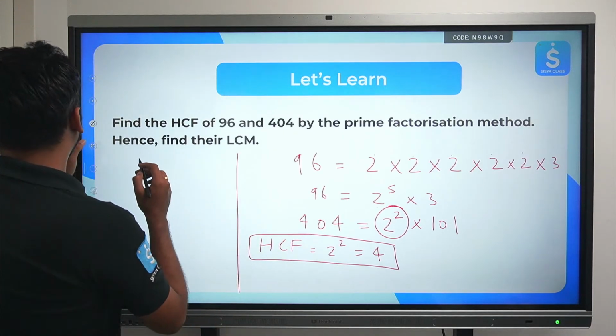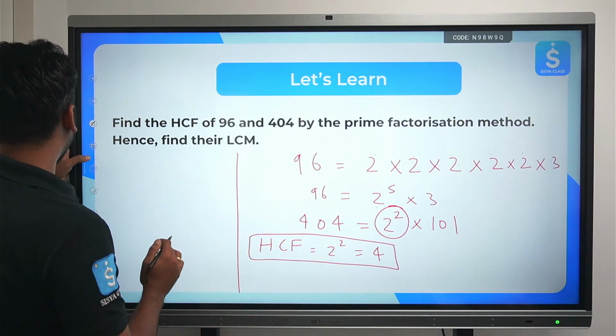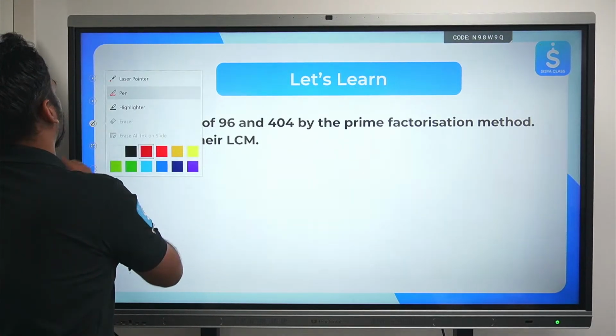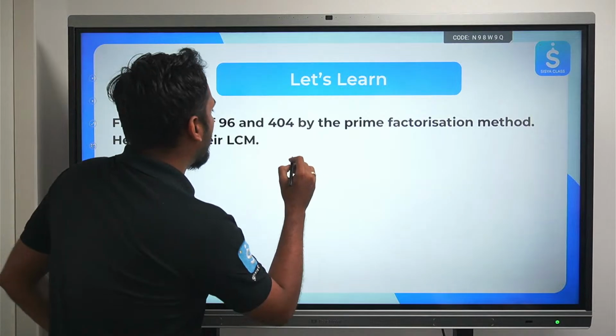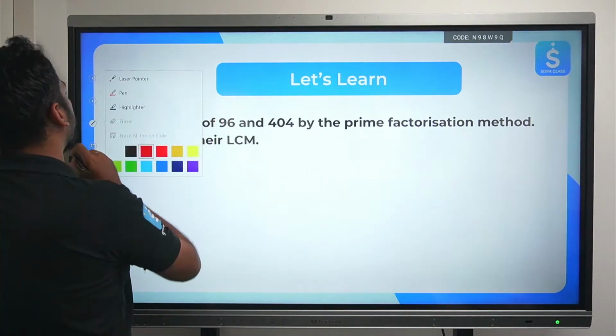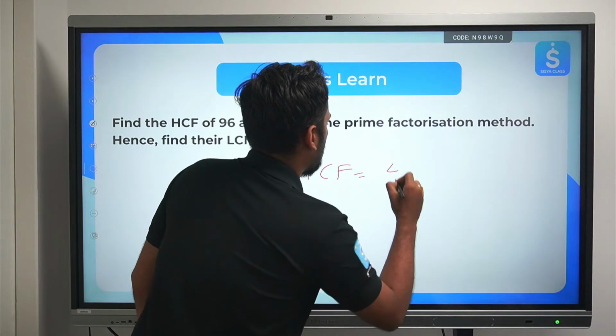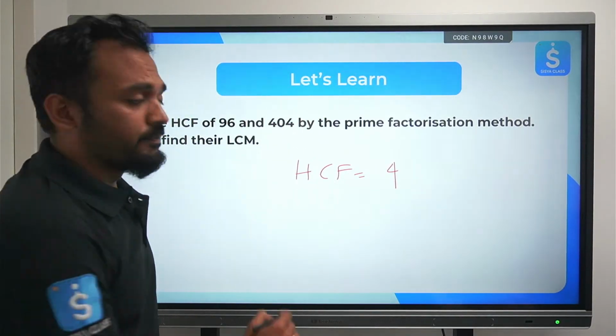Let me do it over here itself. Let's erase this and do it here itself. Okay, just a second. So we have got the HCF to be 4. We need to find out the LCM.